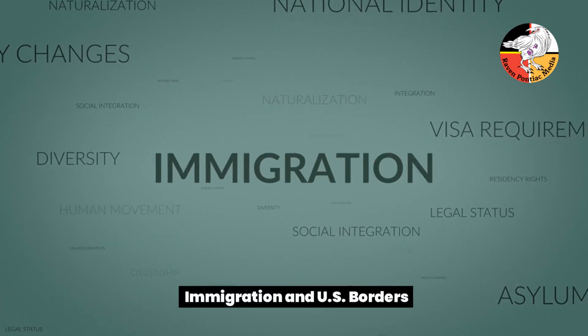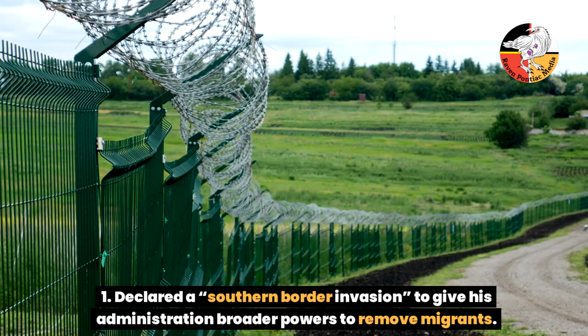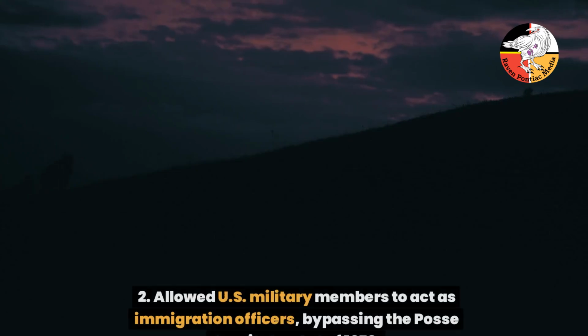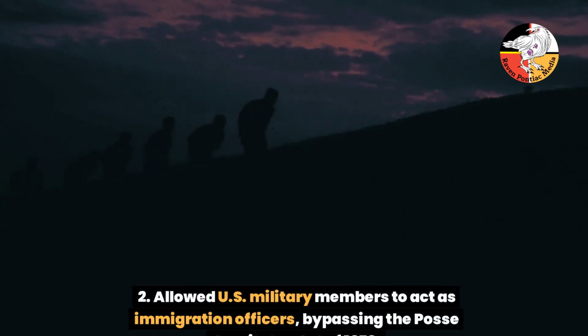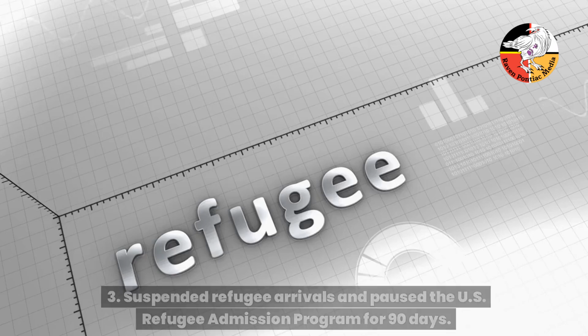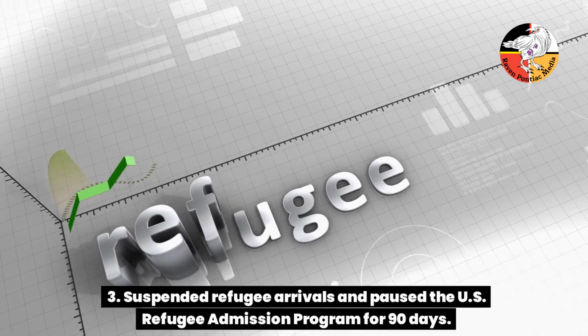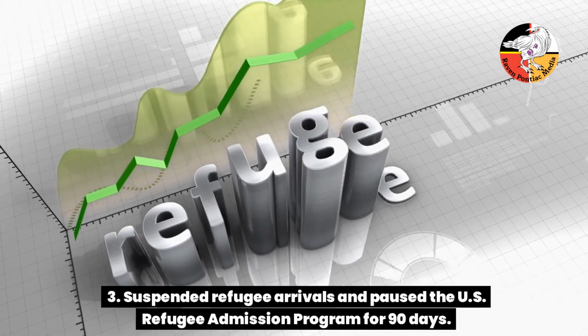Immigration and U.S. borders. 1. Declared a southern border invasion to give his administration broader powers to remove migrants. 2. Allowed U.S. military members to act as immigration officers, bypassing the Posse Comitatus Act of 1878. 3. Suspended refugee arrivals and paused the U.S. refugee admission program for 90 days.